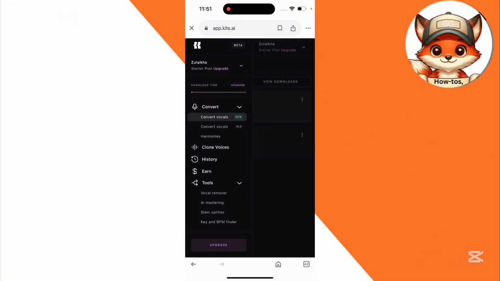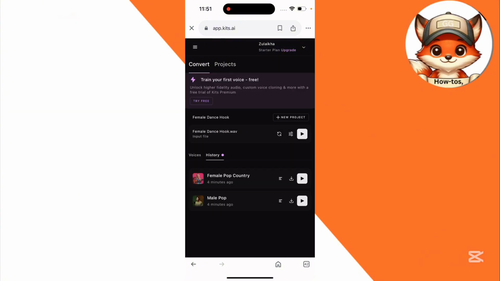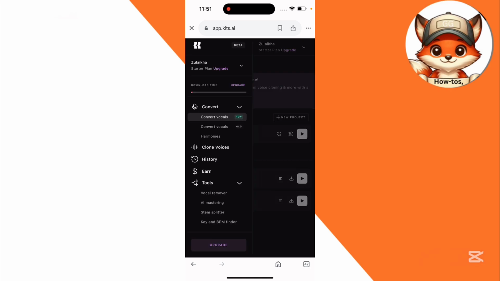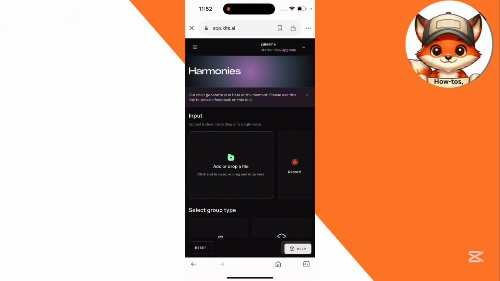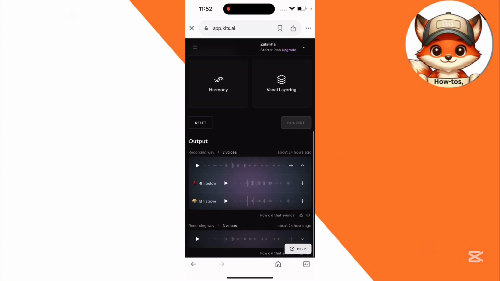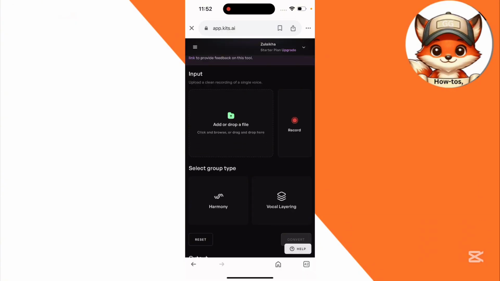Here let's go to the home page. Here in converter you can see the convert vocals that I have shown you how it works. Hope now you understand that. For that there was the old one, I have shown you the new latest one. Here in harmony you can also see how it works. Now let's test it out.